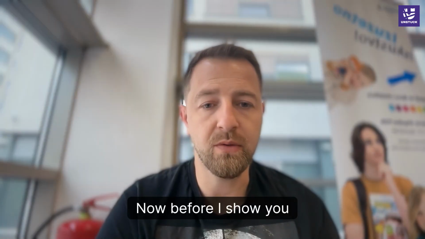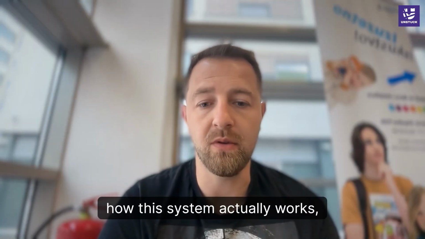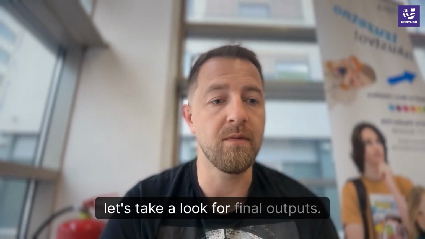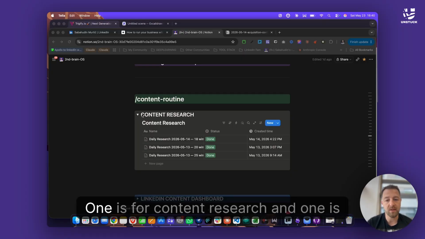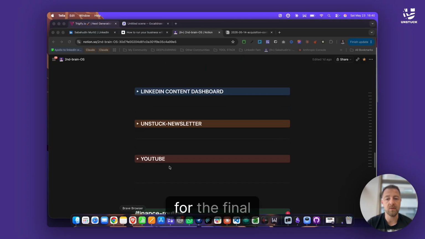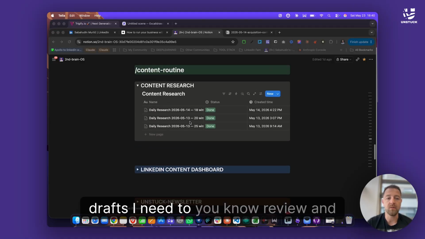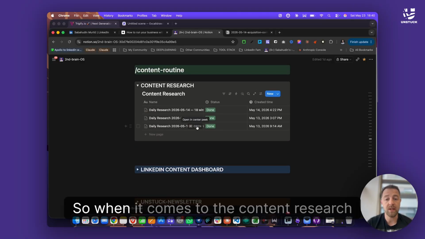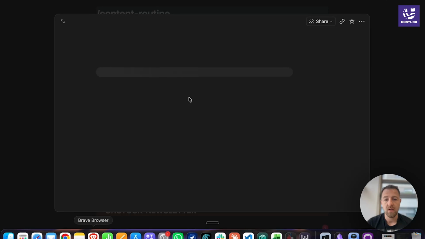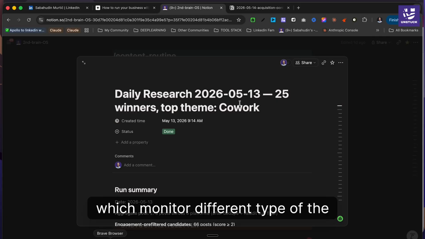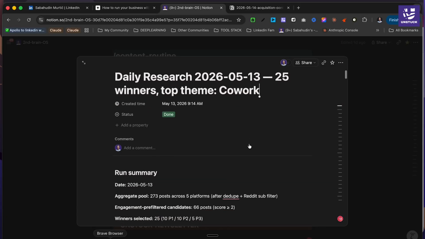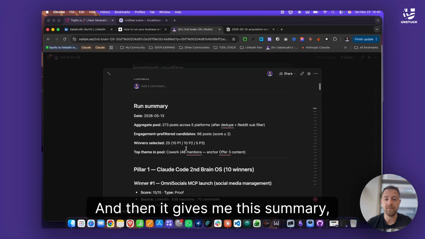Now, before I show you how this system actually works, let's take a look at the final outputs. We have two types of outputs. One is for content research, and one is for the final drafts I need to review and approve. When it comes to the content research part, basically it has daily research that's attached to Trigify, which monitors different types of channels that are of interest to me, and then it gives me this summary.